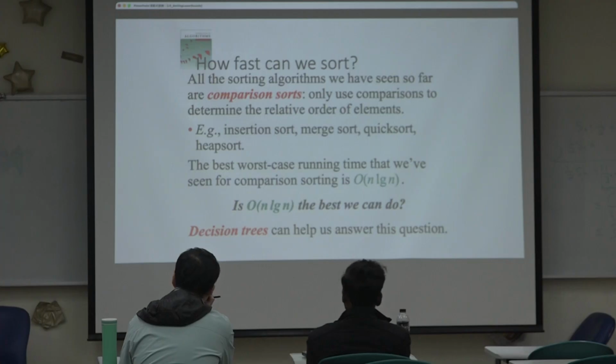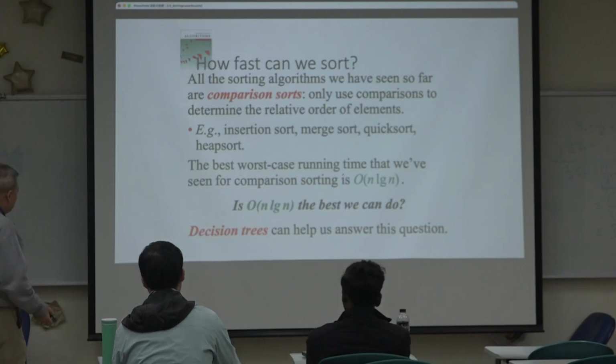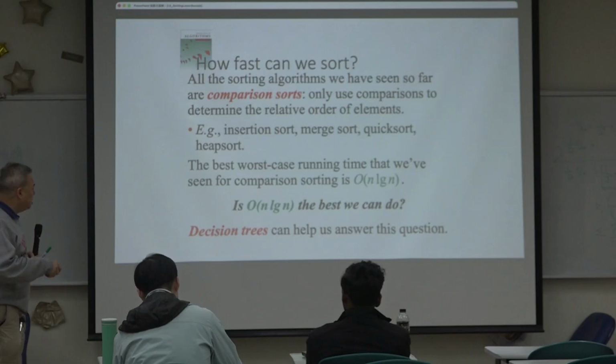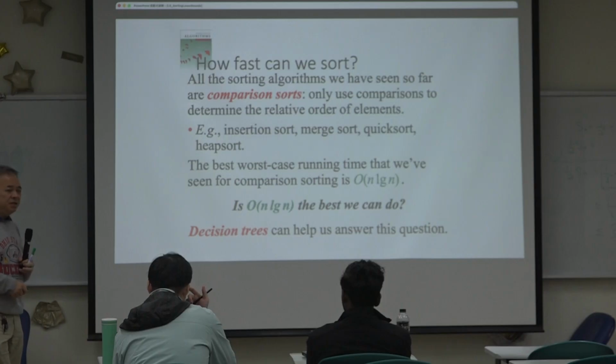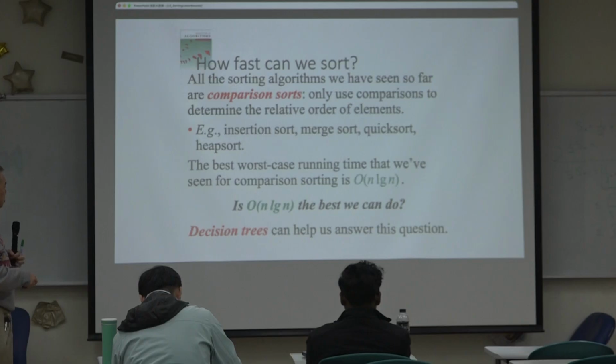But our question is: is N log N the best we can do for comparison-based sorting algorithms? The answer actually is yes. But how do we make sure this is the case? There's an argument, a proof, that is based on a decision tree.